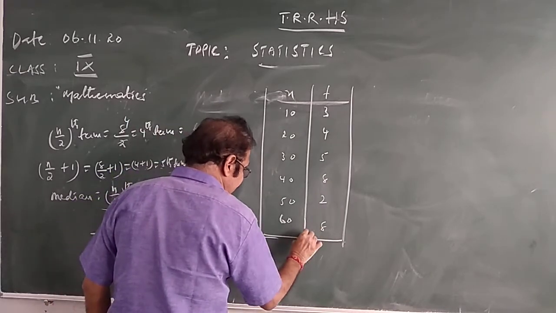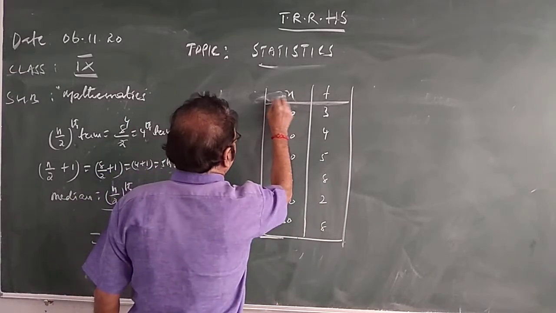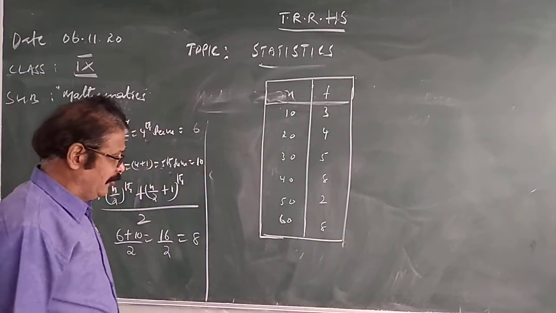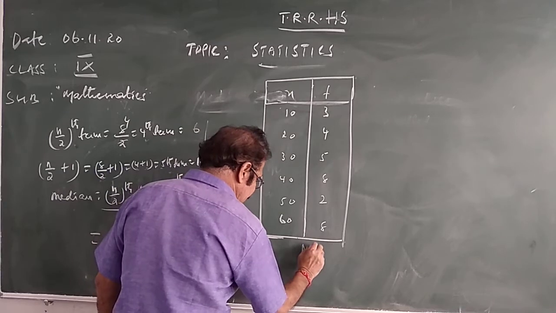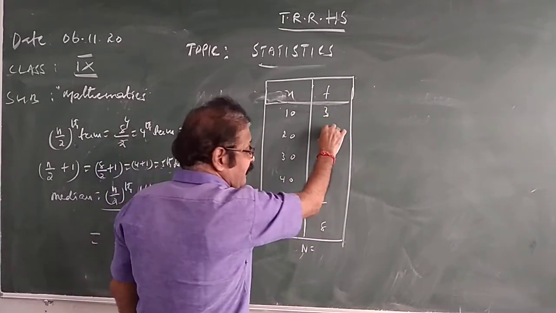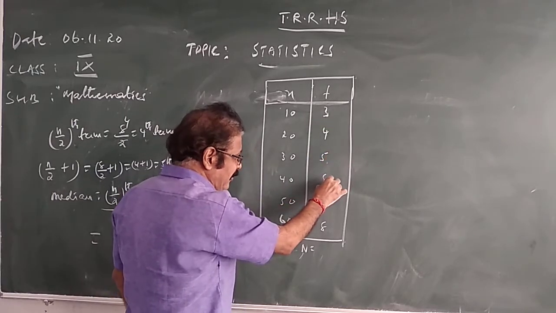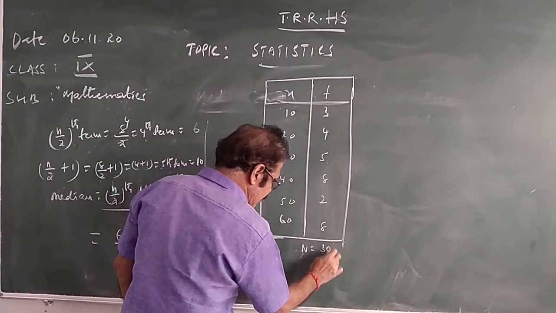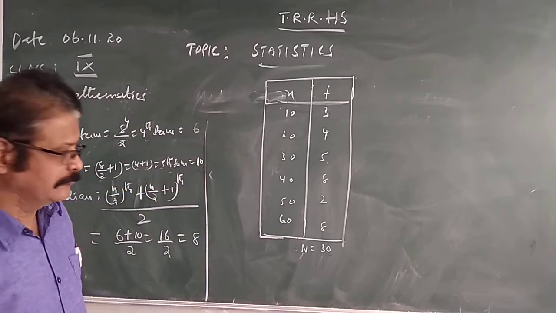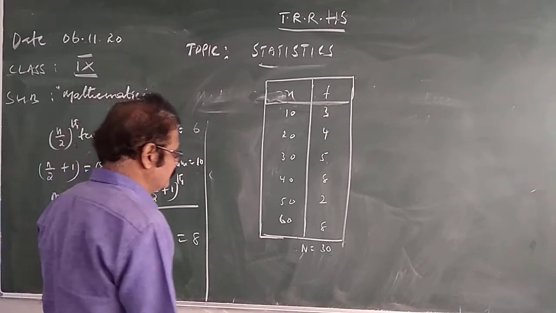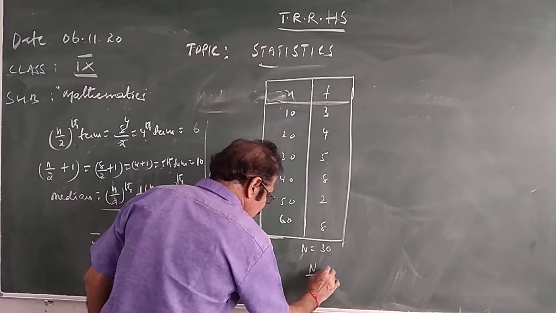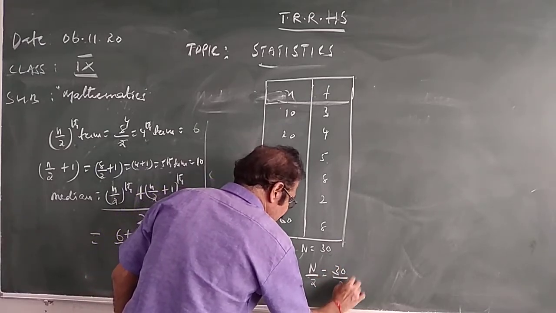How to find the median? First find out n here. n means total frequency. 3 plus 4 is 7, 7 plus 5 is 12, 12 plus 8 is 20, 22 plus 8 is 30. So n is 30. Then find out n by 2, which is 30 by 2.